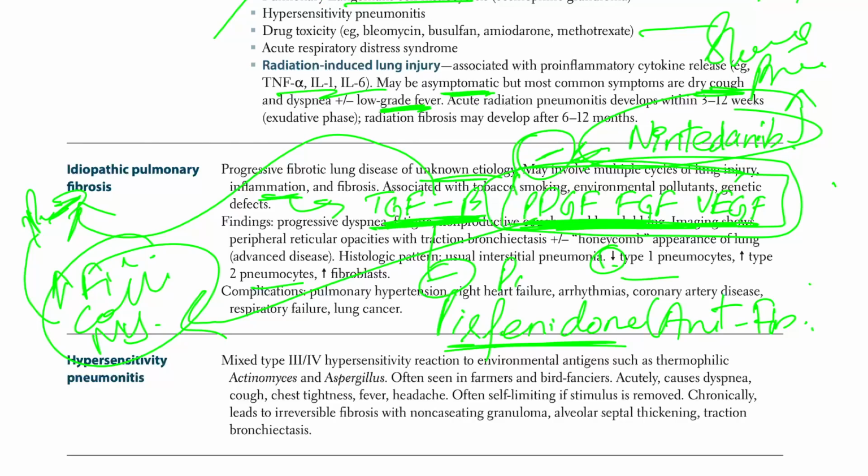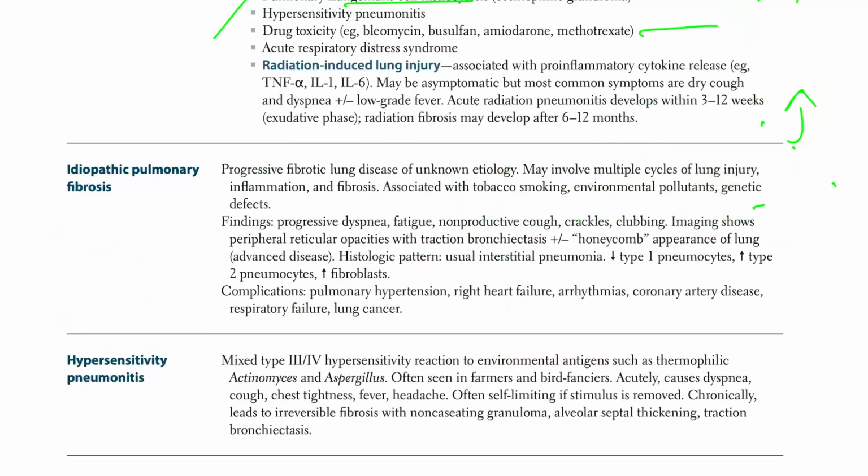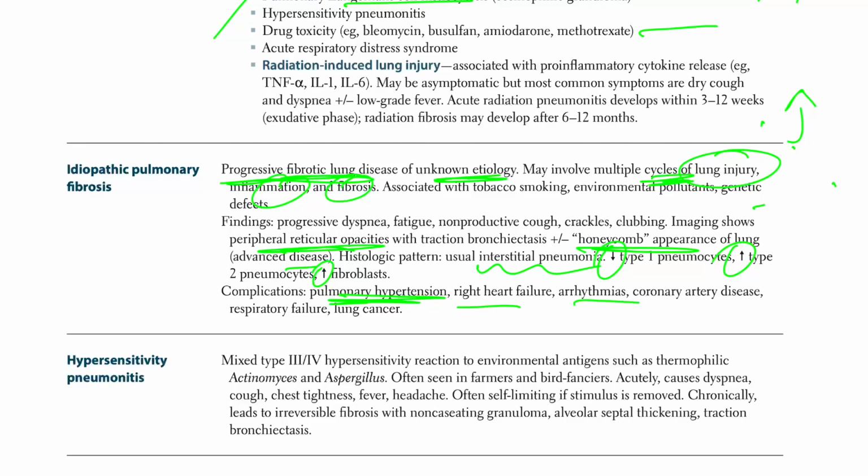Other than this, that's pretty much all for idiopathic pulmonary fibrosis, which in summary is basically a progressive lung disease without any cause, because there is a persistent lung injury, inflammation, fibrosis. And on the periphery, you will have reticular opacities, honeycomb appearance in advanced disease. Interstitial pneumonia will be there. Importantly, decreased type 1, increased type 2, and increased fibroblasts. Complications, high yield: pulmonary hypertension, right heart failure, arrhythmia, coronary artery disease, respiratory failure, lung failure, fibrosis.